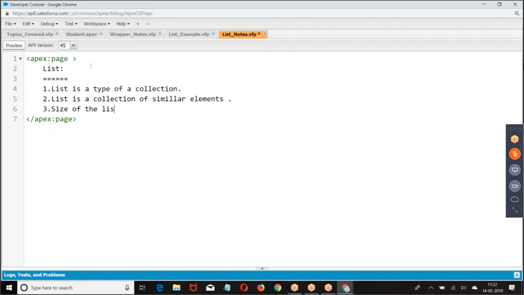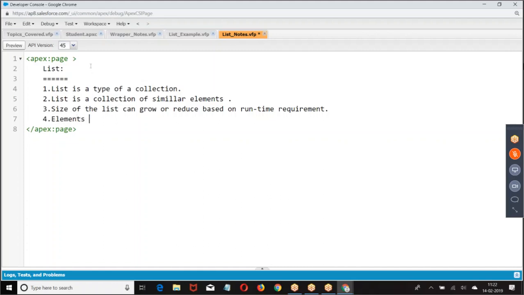Size of the list can grow or reduce based on runtime requirement.